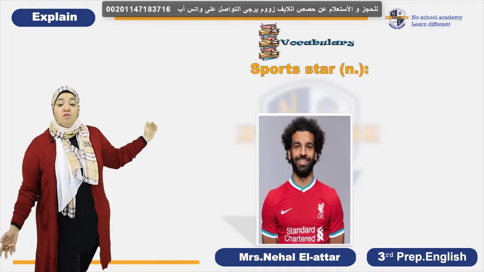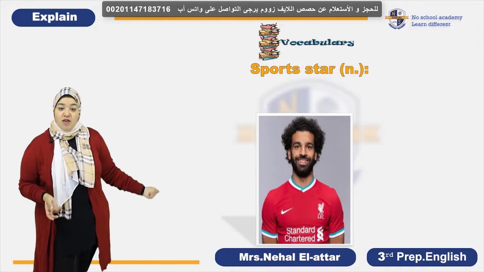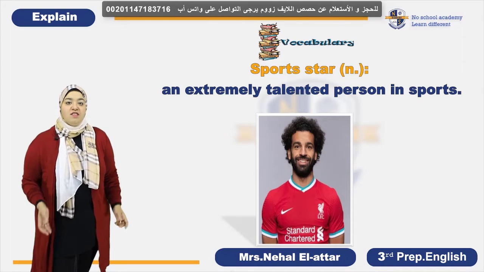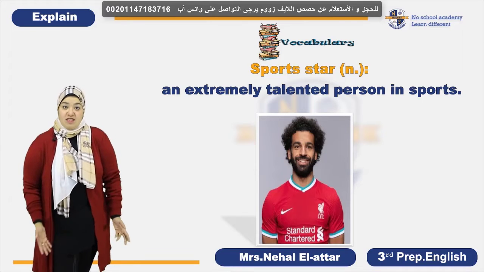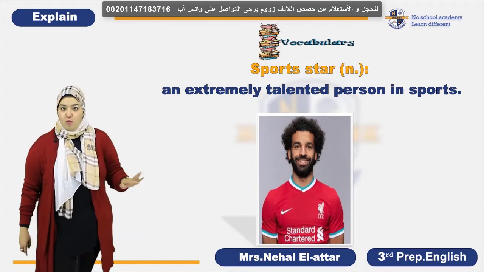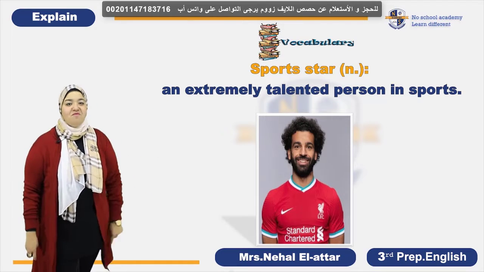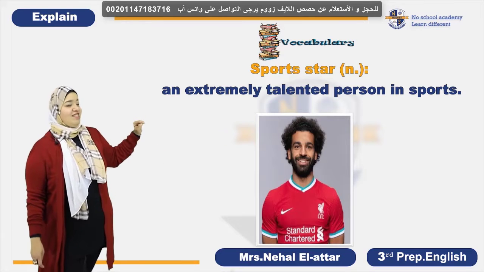Okay, so what's meant by a superstar regarding the definition? The superstar is an extremely talented person in sports. It's not only a talented one, but extremely talented. Someone who is super wow, okay? And of course, no one is greater than Muhammad Salah in sports here in Egypt. We think this. Okay, let's see what's next.